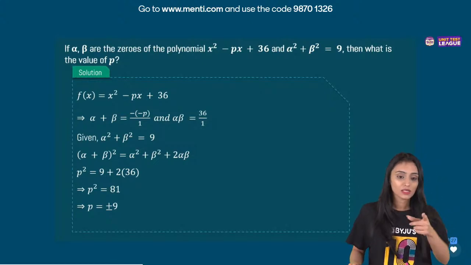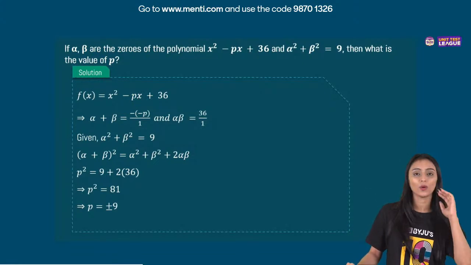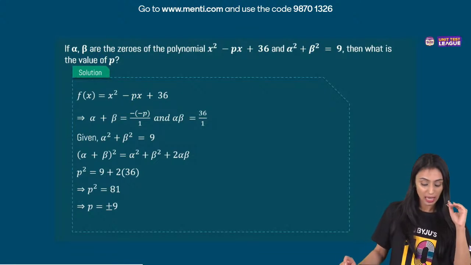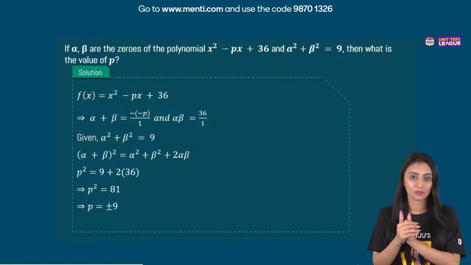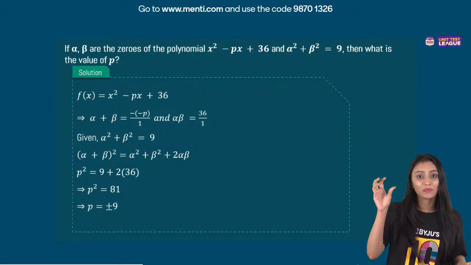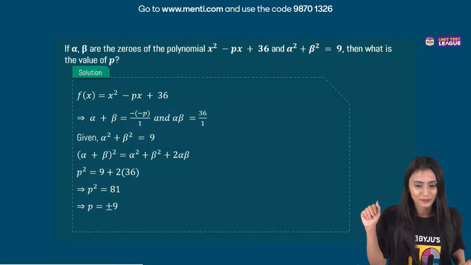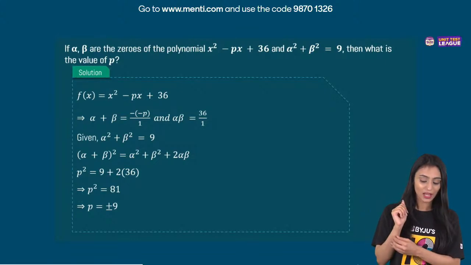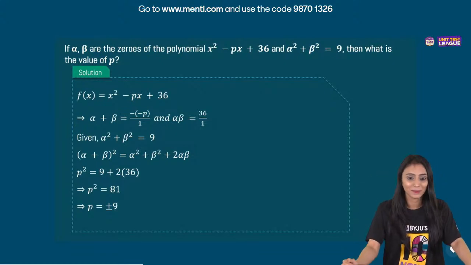Correct? Now, somebody was writing in the chat this identity. See, I want to add on one thing here. This is one mistake I have seen many students make. What they do is they would write alpha plus beta whole square equal to alpha square plus beta square, which is wrong. See, we are using an identity over here, so we will write plus 2 alpha beta as well. Yes, Nirmali. Alpha plus beta whole square is a square plus b square, yes, you are correct, right. So we are using this basic identity that we learnt in grade 8, right?